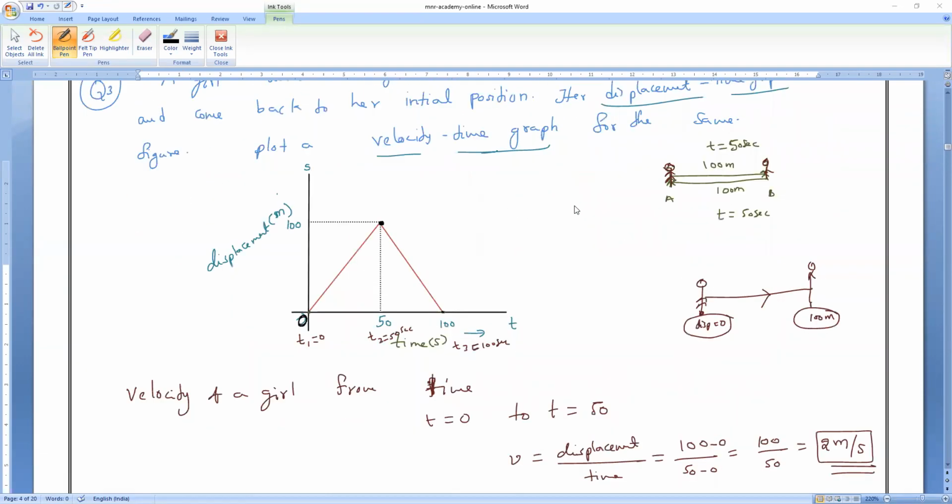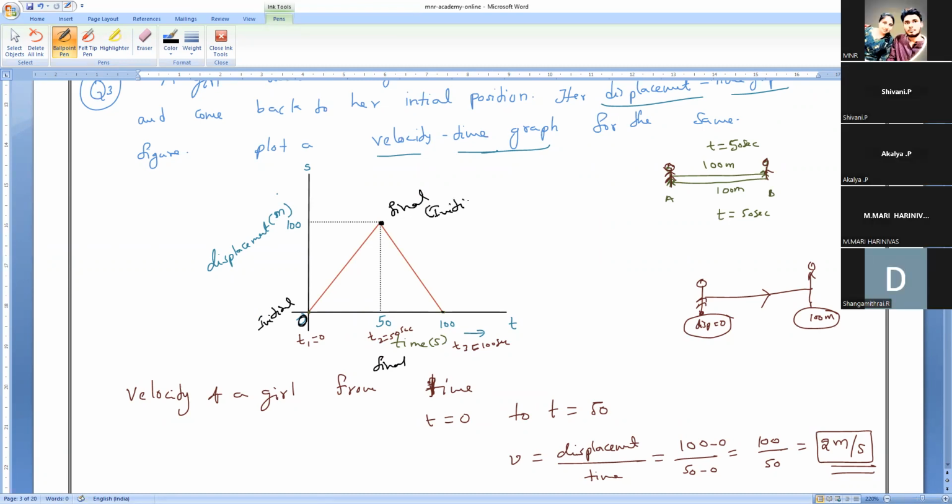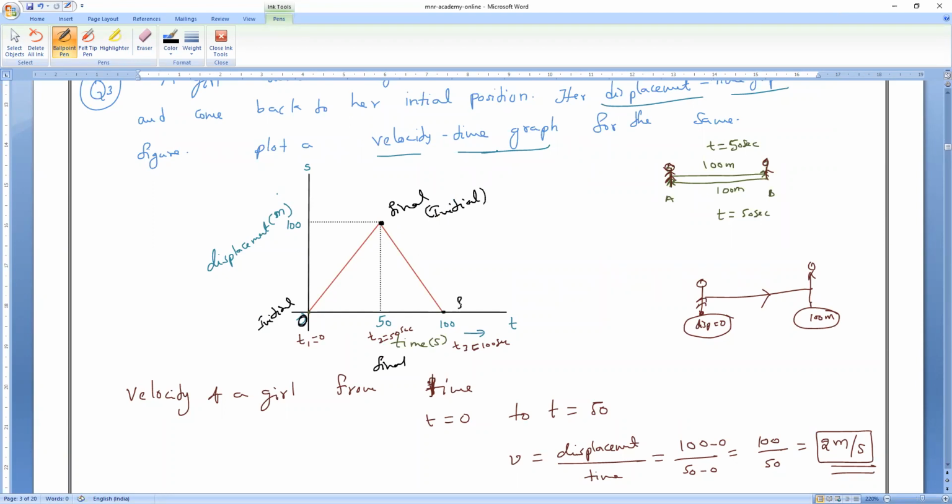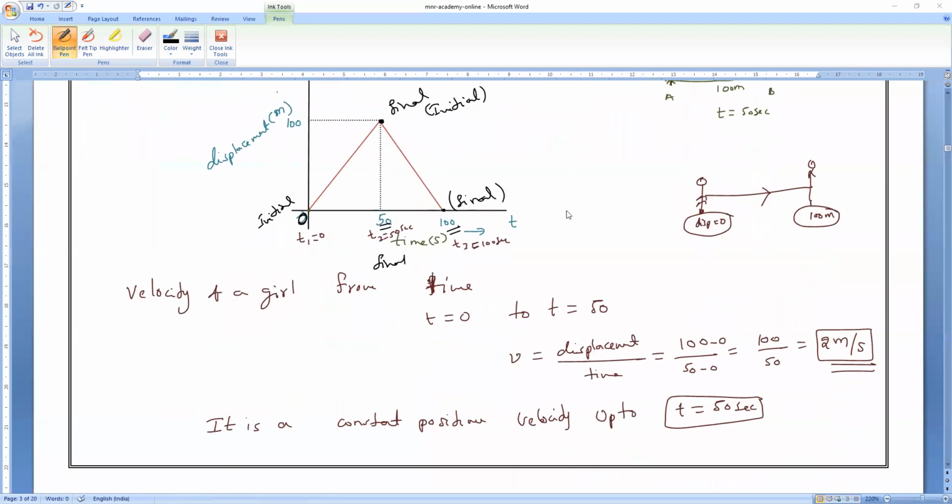Always you have to take final minus initial. For 0 to 50, this is her initial point and this is her final point. So now what we are taking is final minus initial, and this is her final time, and this is her initial time. Now, when she is starting the reverse journey, the initial point is 100 and the final point is 0. And final time is 100 and initial time is 50. Then what will come? Final minus initial divided by final time minus initial time. Right or wrong? That's all. Clear?